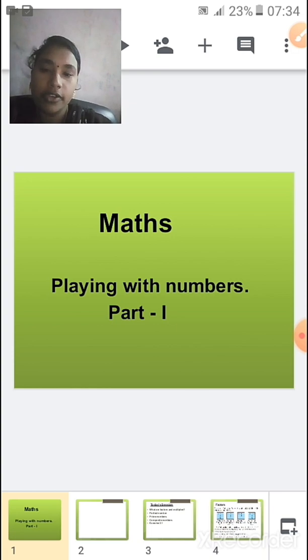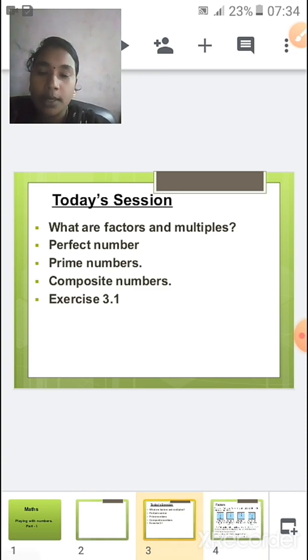Okay, so in the previous chapter we saw what factors are, what multiples are, and what prime and composite numbers are. I told you we will have a small exercise session where we do the sums in exercise 3.1, right? So let us have a small recap of factors, multiples, prime numbers, perfect numbers and composite numbers.